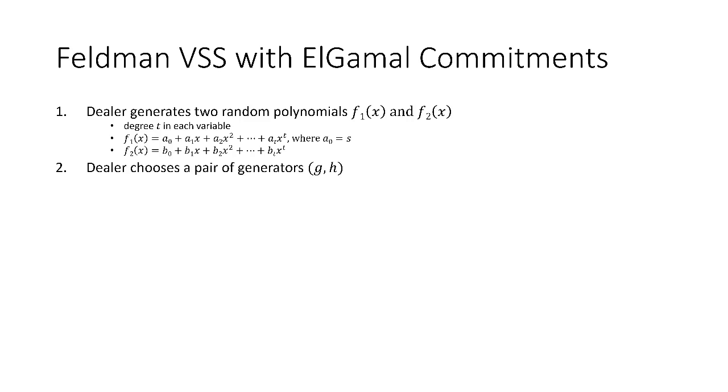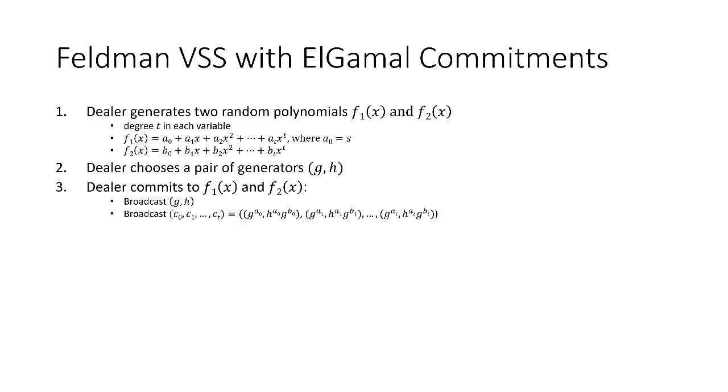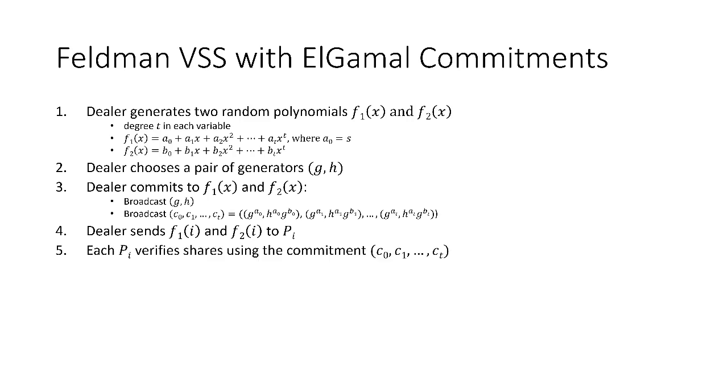Okay, now we have the dealer choose a pair of generators G and H and commit to f1 and f2 using this pair. So first we will broadcast G and H, and then we also broadcast the Elgamal commitments to the coefficients of f1 and f2. At the same time, the dealer will send the points f1i and f2i to each party pi. Now each party pi can use the commitments C0 to CT to verify the shares that it received in the exponent.